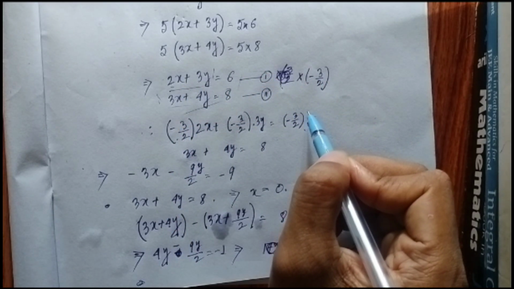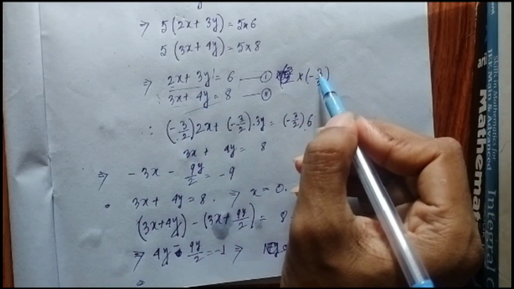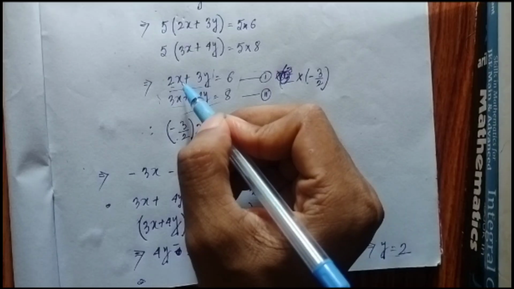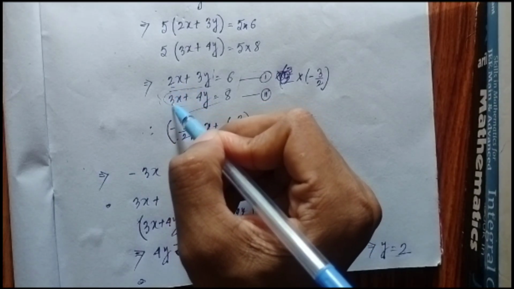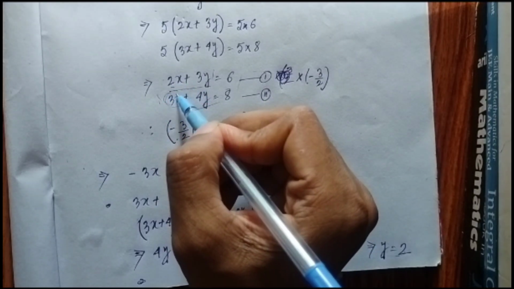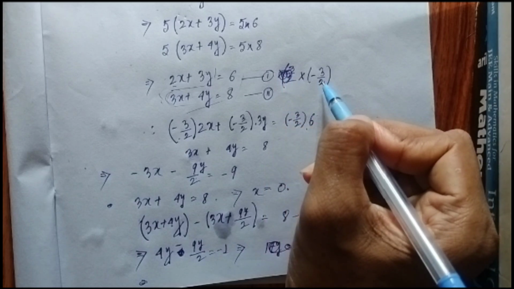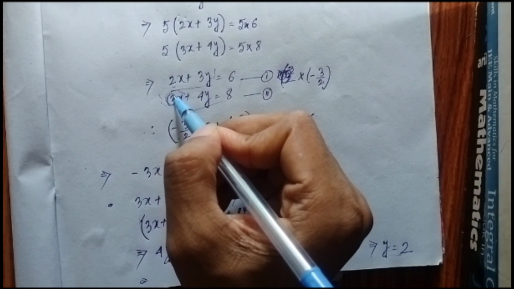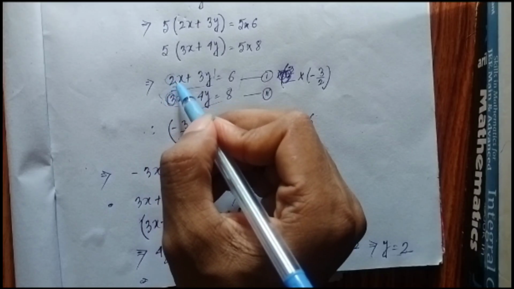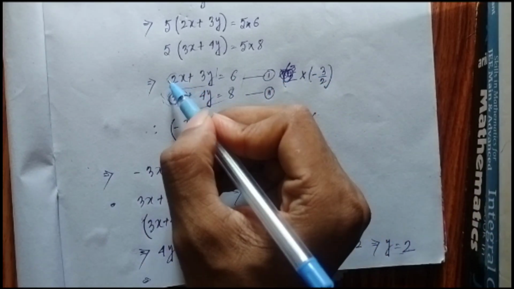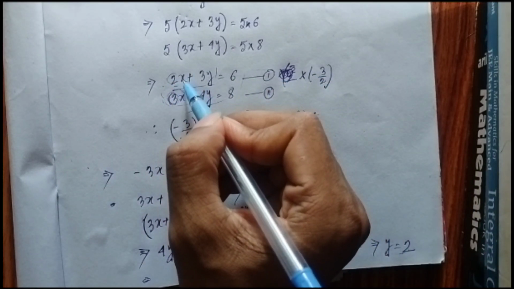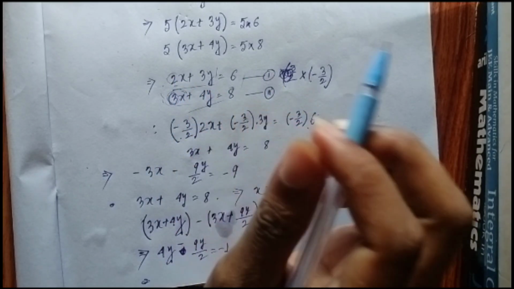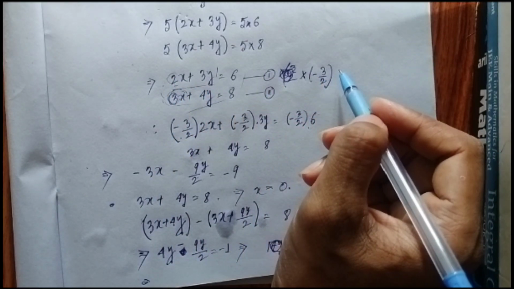Why did I multiply it by minus 3 by 2? I tried to eliminate this x. I see the coefficient 3 here and I want to make the coefficient here minus 3. So I multiplied by minus 3 by 2. The 2 and 2 cancel out, we end up with minus 3, and after adding them they cancel out. That was my motivation, so I chose minus 3 by 2 very cleverly.